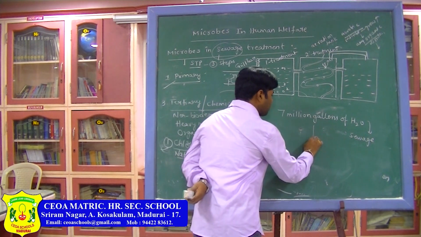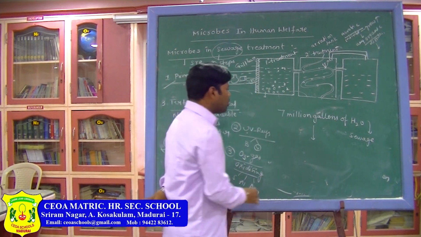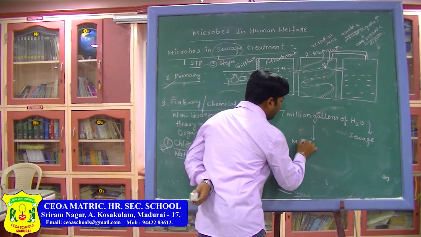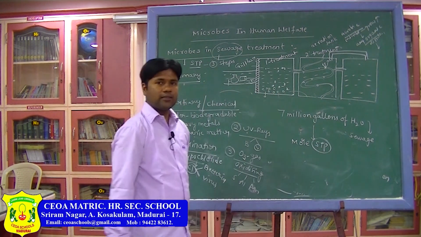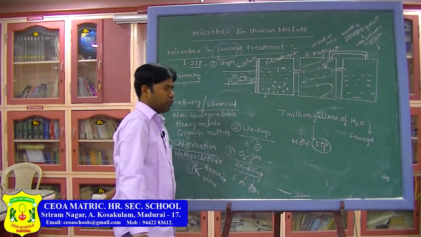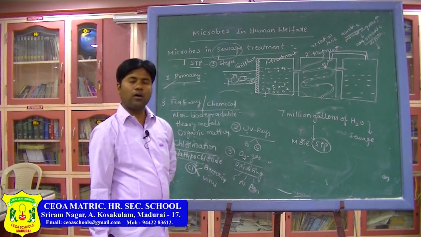Then we have to establish more STPs, sewage treatment plants, in order to get pure water. Okay.